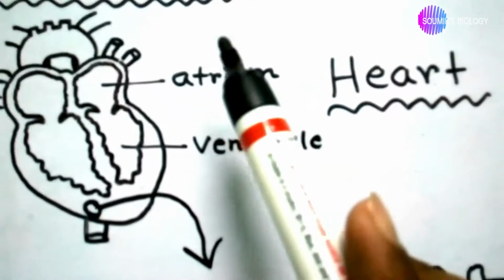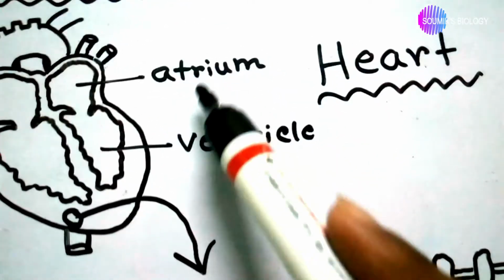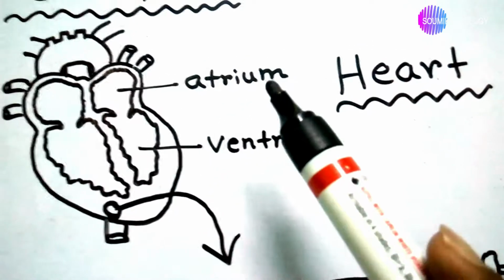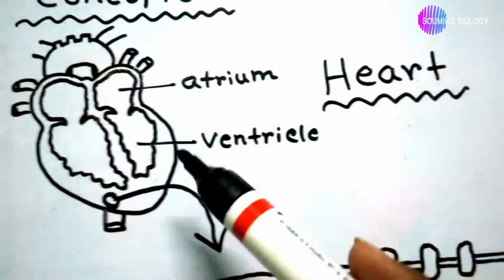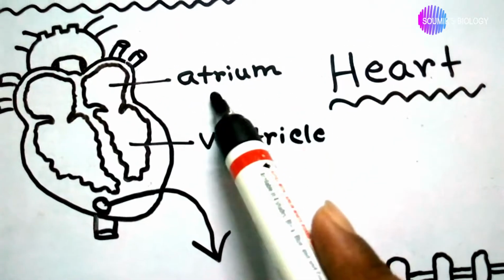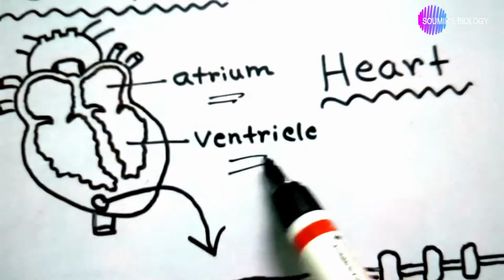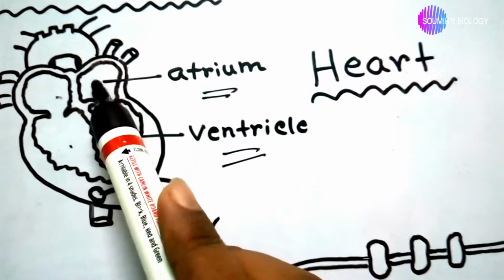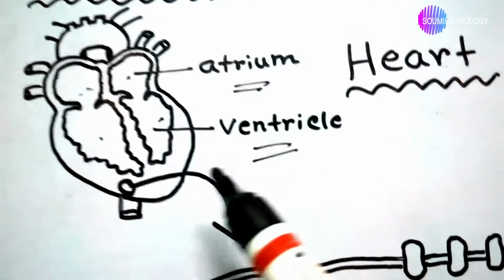Mainly the heart consists of atria and ventricles. If I imagine this as a human heart, then the heart consists of two ventricles and two atria.